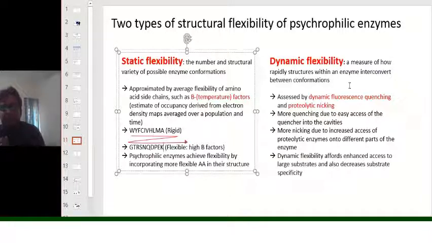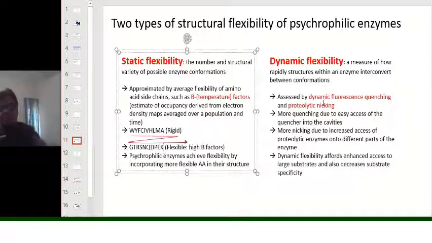This dynamic flexibility is actually assessed by two types of experiments. One is the dynamic fluorescence quenching, another one is the proteolytic nicking. The more the dynamic fluorescence quenching and the more proteolytic nicking, the more dynamically flexible is the enzyme. Why?